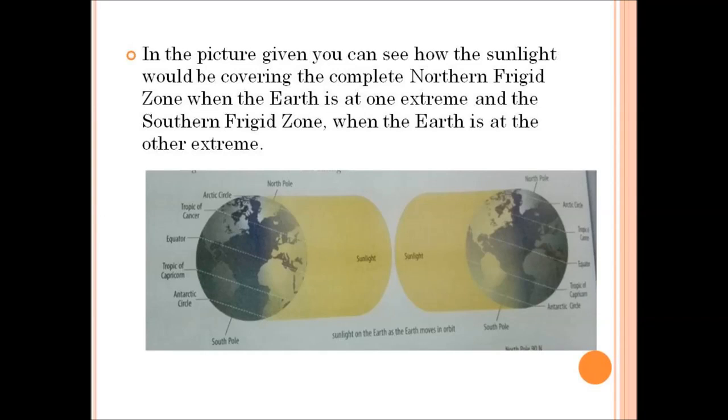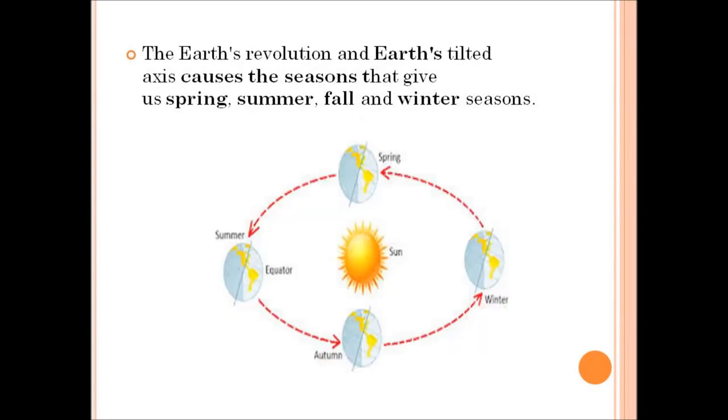Here the pattern of light falling on the earth is different. Can you notice, children? The frigid zone in the northern hemisphere near the North Pole receives sunlight, while the frigid zone in the southern hemisphere near the South Pole receives no light. So therefore the same situation does not remain throughout the year.